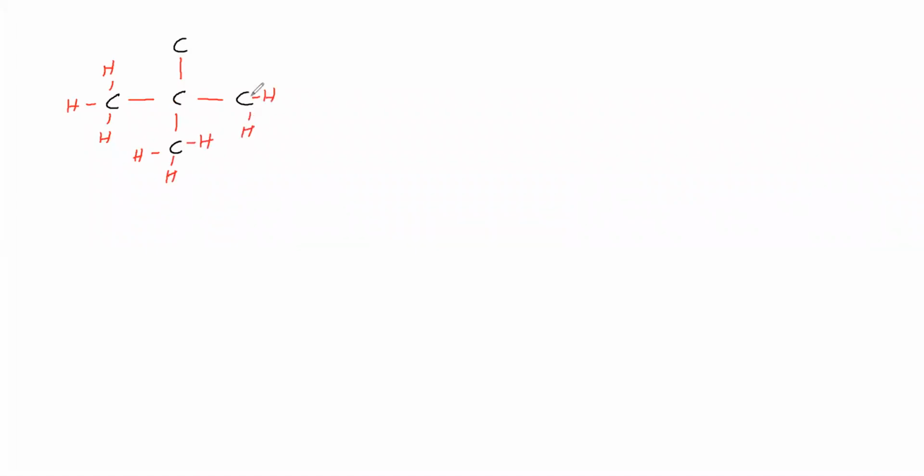For this carbon, 3 hydrogens. For this carbon also 3 hydrogens. For this carbon, no hydrogens because this carbon is already having 4 bonds. Carbon can form maximum 4 bonds. That 4 bonds it has formed. Therefore, it will not make any bond with the hydrogen. Now we can write this as CH3 single bond C, CH3, here CH3, here CH3. Now let us write this one in another manner. Here this carbon is having 4 CH3 groups. Therefore, we can write CH3 4 times C. Like that also we can write.